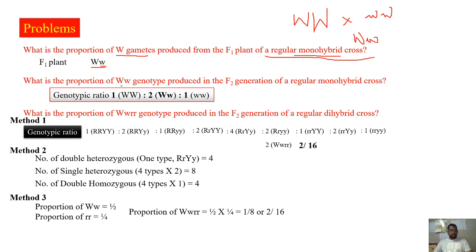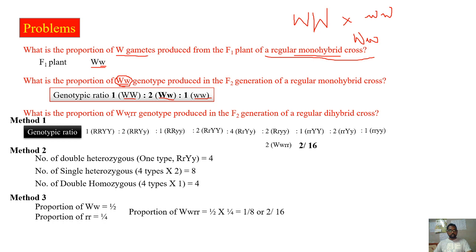What is the proportion of capital W small w genotype produced in F2 generation of regular monohybrid cross? Now the question is about the genotype of the F2 generation, that is capital W small w. As we know, three types of genotypes are possible: one homozygous dominant, two heterozygous, one homozygous recessive. This question is about heterozygous. Therefore it is 2 in 4, that is 50%.